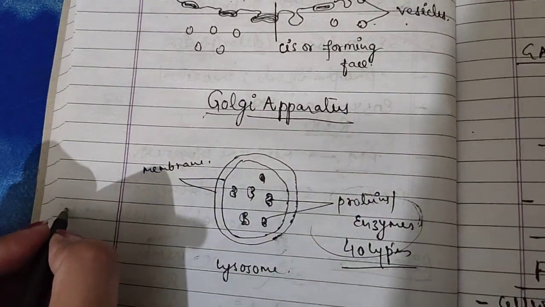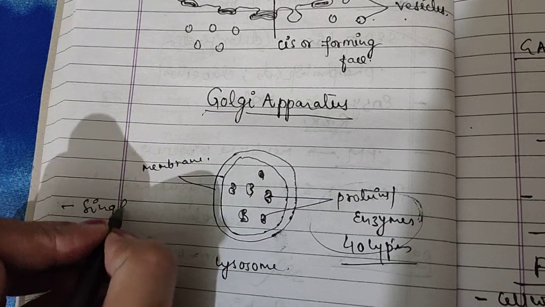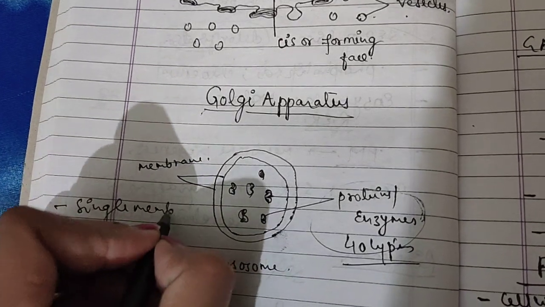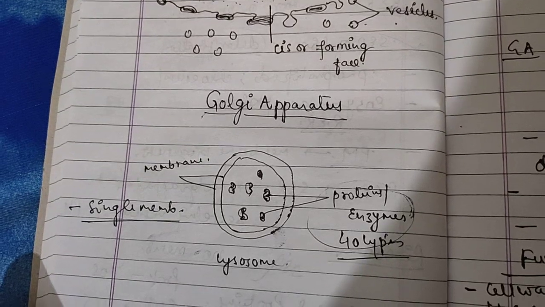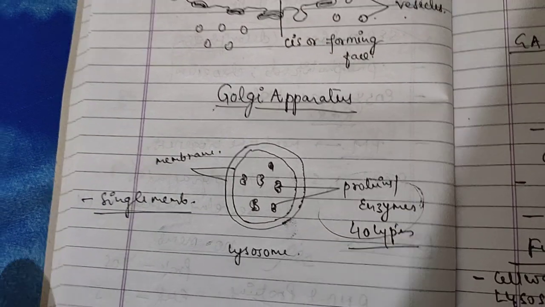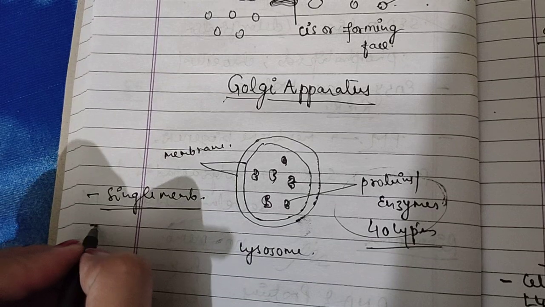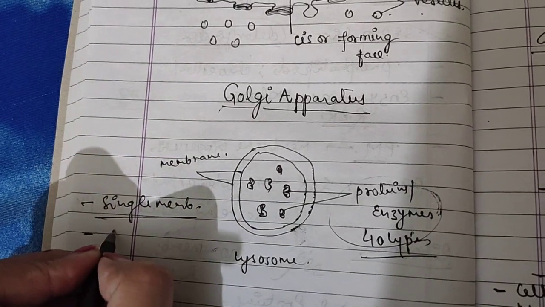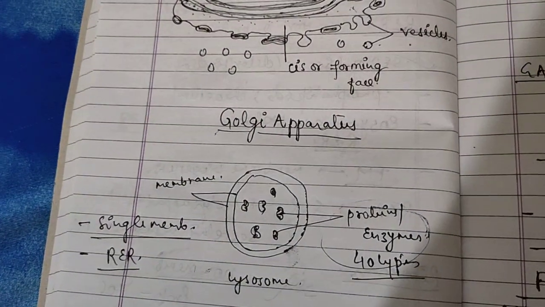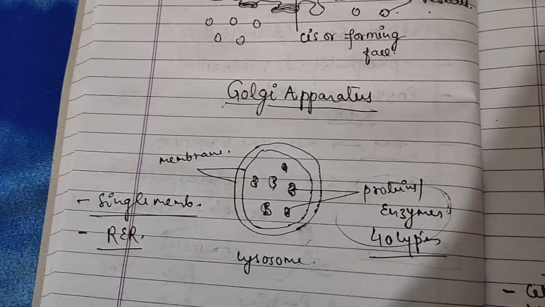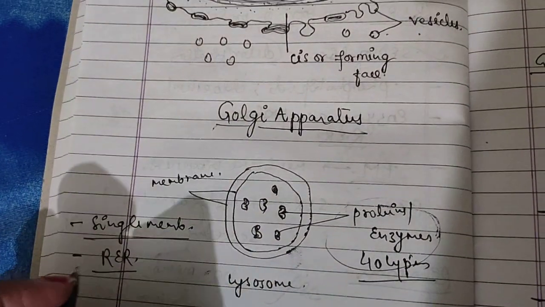This is not a double membrane, this is a single membrane. You have to remember this single membrane structure. How is it made? Lysosomal enzymes are made by RER.